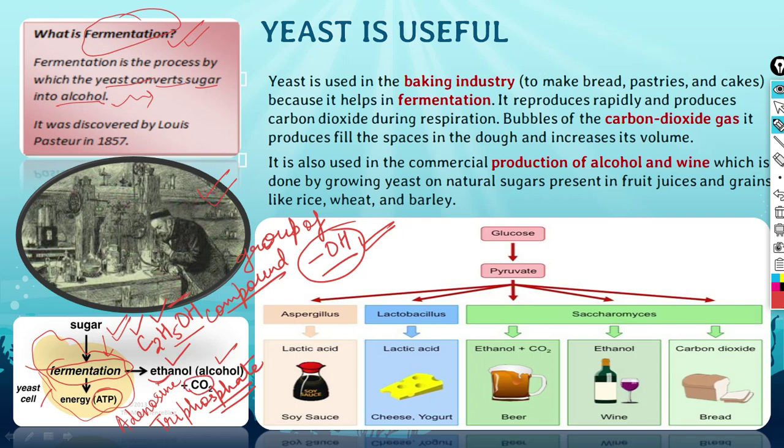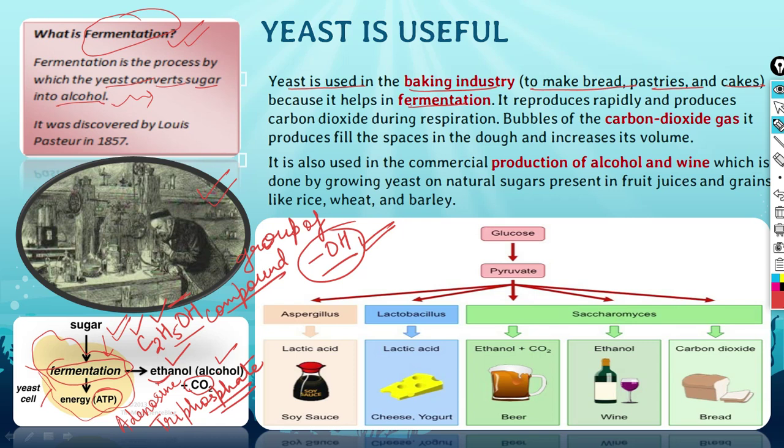Now everybody knew that yeast helps in fermentation, and it is very helpful in the baking industry. So it was being used in the baking industry. Why? Because in bread, pastries or cakes made with the help of yeast, fermentation was happening, and because yeast is a very small cell, it was able to replicate very fast. So it was reproducing rapidly.